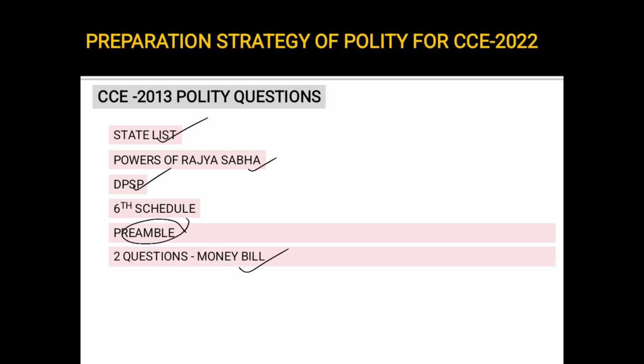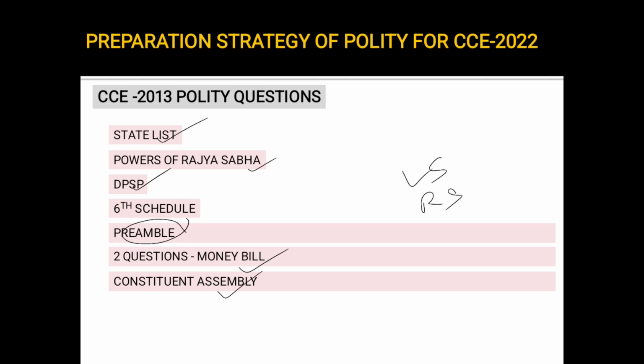Now money bill is one of the most important topics in constitution. The article related to money bill, what is money bill, whether the money bill can be amended, yes, whether Lok Sabha or Rajya Sabha has more power on money bill. These are very important. Next, Constituent Assembly, again very important.